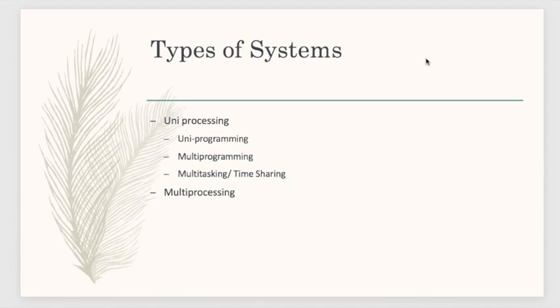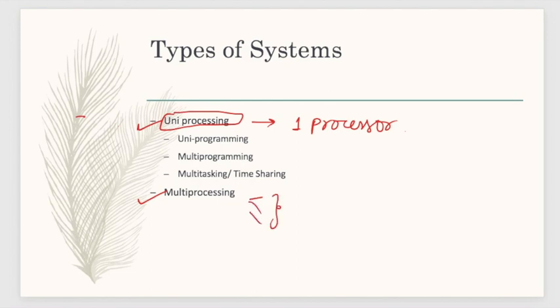All. So today we'll see types of systems. As you can see, there are basically two types: uniprocessing and multiprocessing. Uniprocessing means when only one processor is present, whereas multiprocessing means when more than one processor is there.